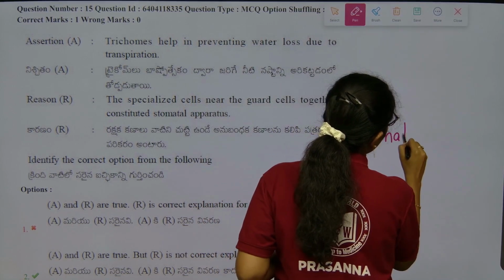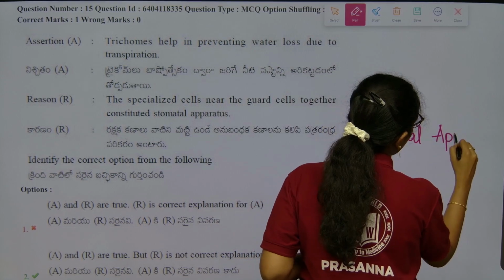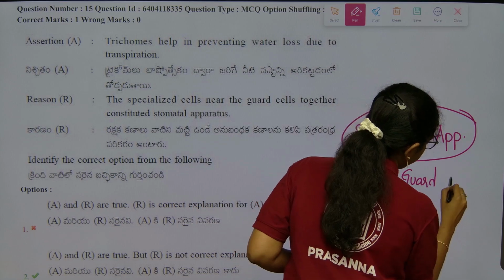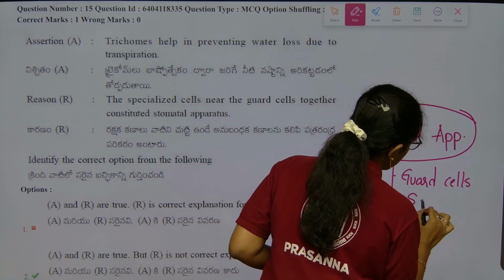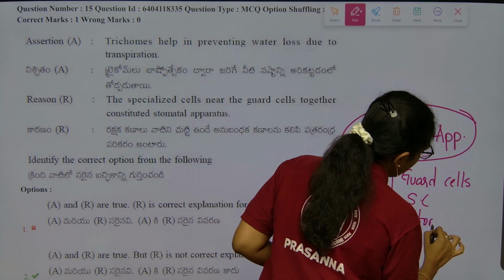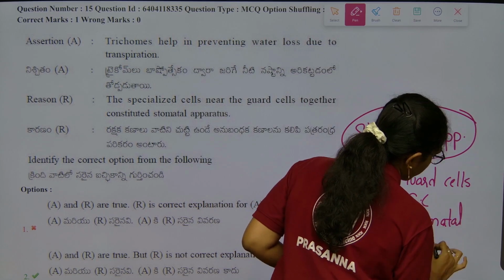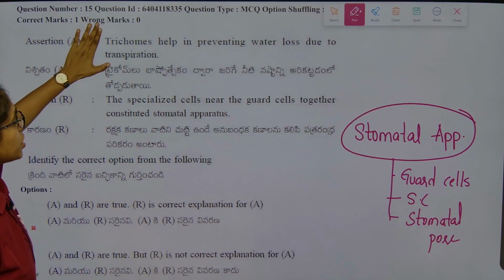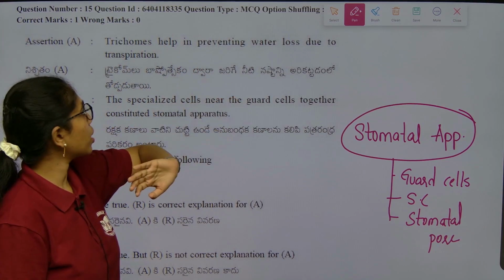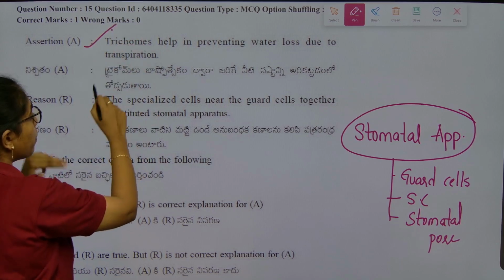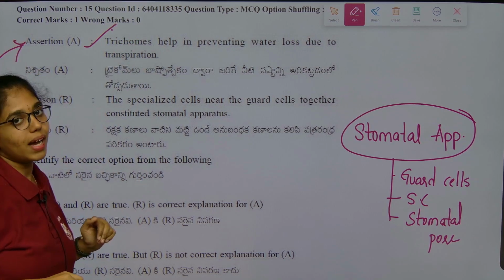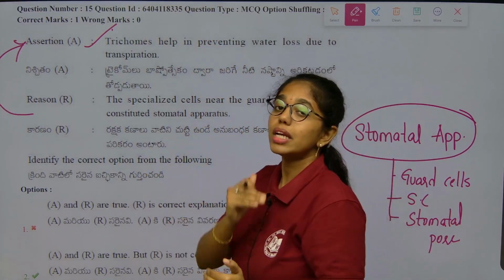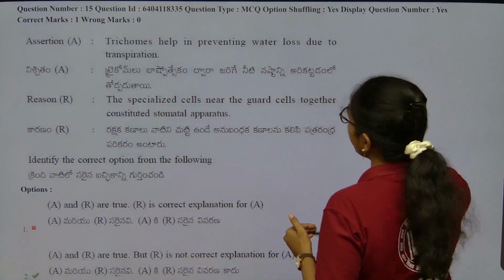Stomatal apparatus includes guard cells, subsidiary cells and stomatal pore. So, the assertion is correct, but the reason is irrelevant to the assertion. So here we have to choose: both assertion and reason are true, but the reason is not explaining the assertion. Fine. Next.